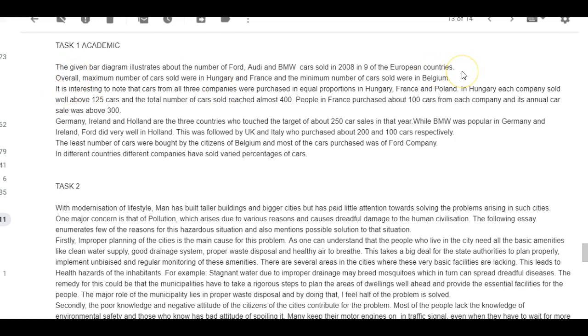What you need to do then is make sure that it's clear that we're working on a new paragraph here, so that the examiner understands that you're done with the introduction and the overview part, and then you're going into the details. Now, paragraphing is not the most important thing in task 1, but it is very helpful, and it certainly is the mark between a good answer and a very good answer. So let's see if we can work on that.